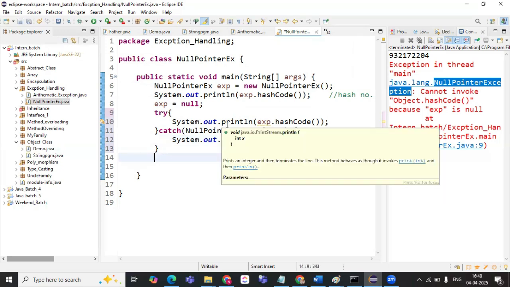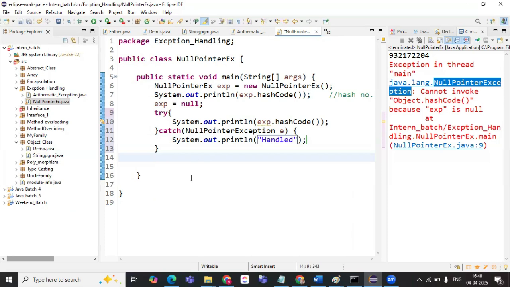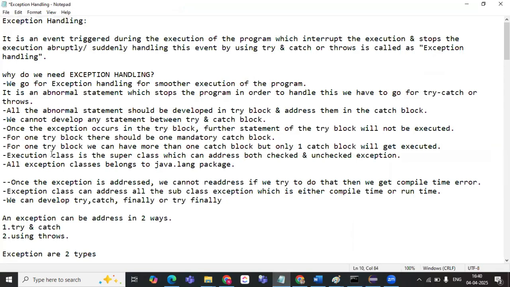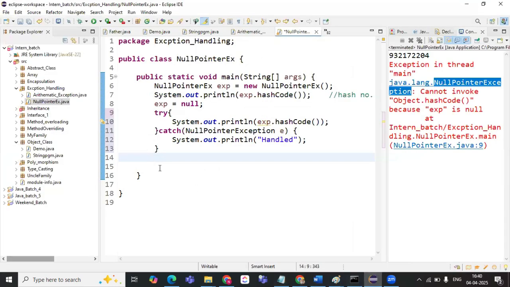Okay. So this is how the null pointer exception works, you got it now. For one try block, we can have more than one catch block is what it is saying. So for one try, there should be one catch, the pair. But if we have multiple catch blocks, any one of the catch blocks will get executed. That means, see, to the same program, what I do,